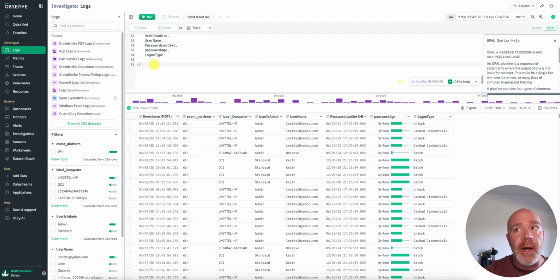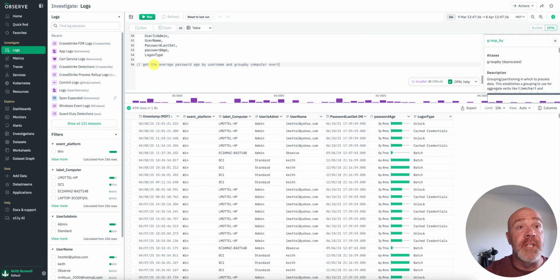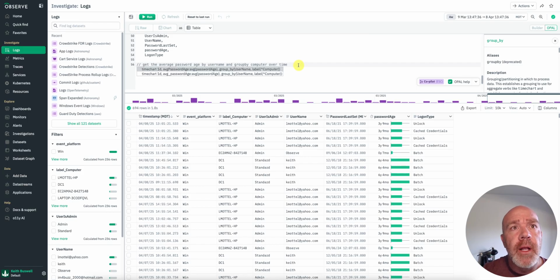So I'm going to put a couple of comment lines: get the average, let's say password age by username, and group by computer over time. This is the result of what I want to have happen. And right now it says hit Command K to let Copilot see what we can do here. So I'm going to hit Command K and see what we get.